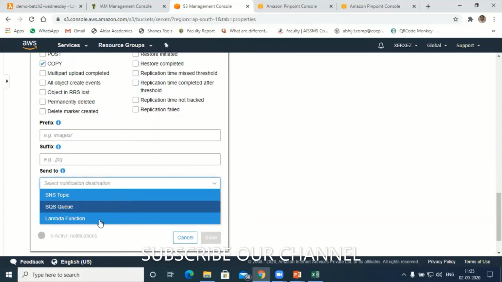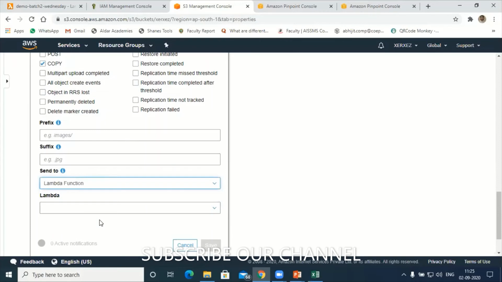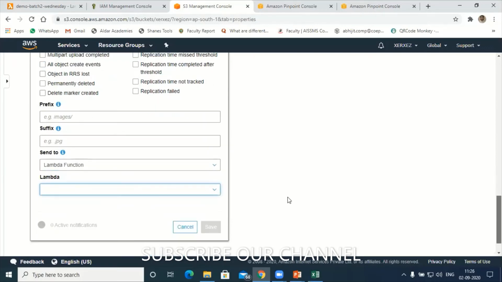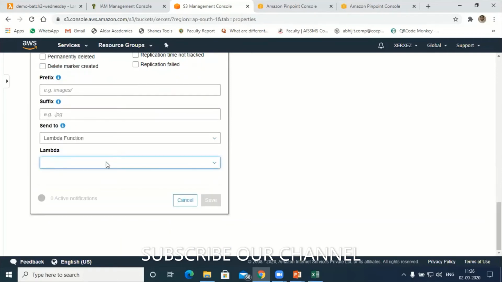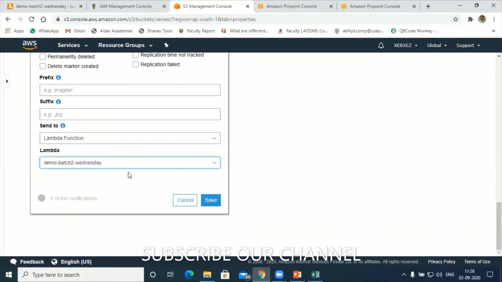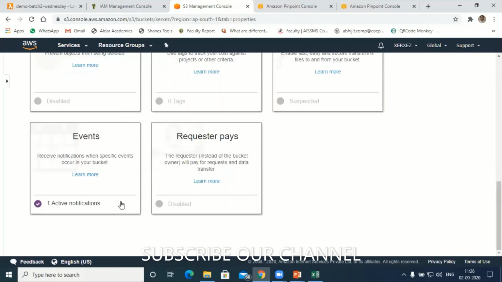Choose Lambda function. After choosing Lambda function, it will ask for the name of the Lambda function. Click on here. Can you tell me which Lambda function we have created today? Batch demo Wednesday 2. So choose the Lambda function here, save it. Now that means one active notification is activated under S3.